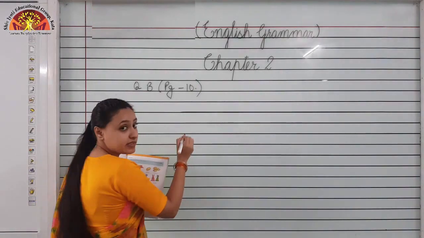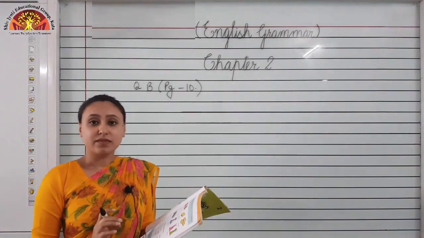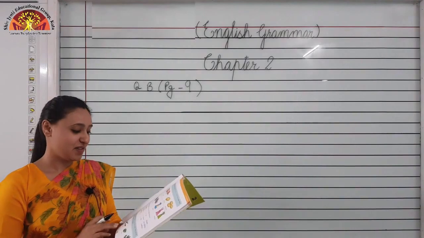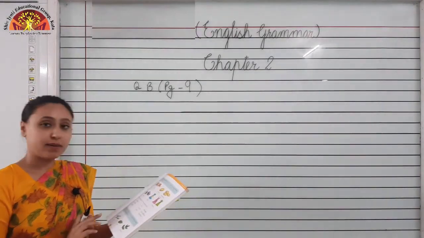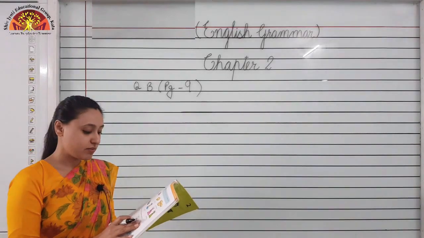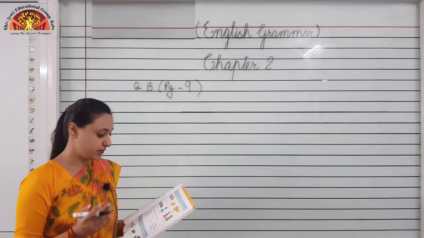Let us see those letters. Question B, page number 9. Change the following singular nouns into plural nouns. In this also we have to change the singular nouns into plural nouns.